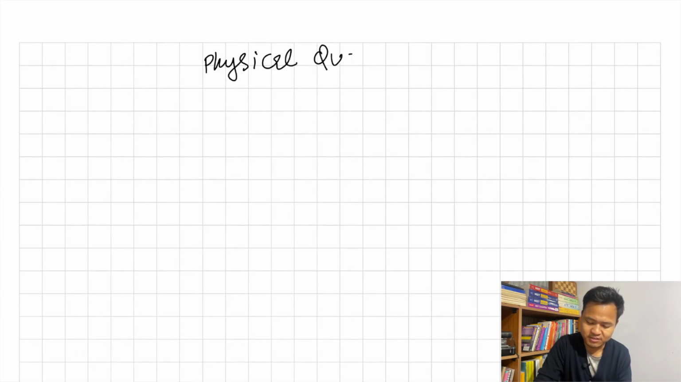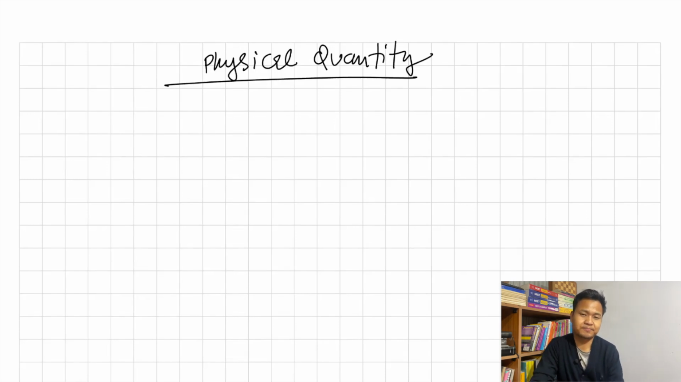So this is the first part of vectors. Okay. So let's jump right into vectors. In physics, we have something called a physical quantity. So what is a physical quantity?